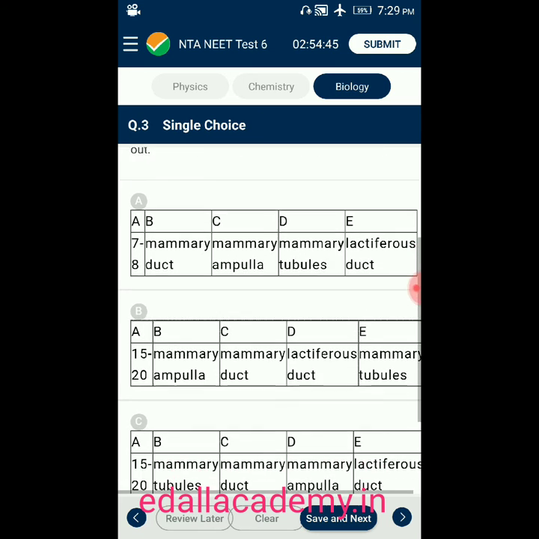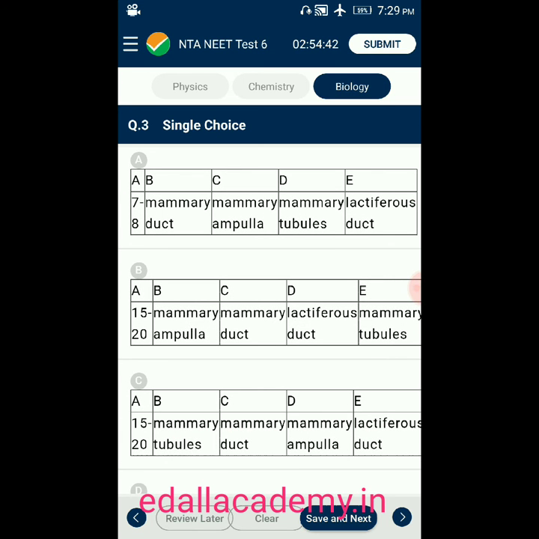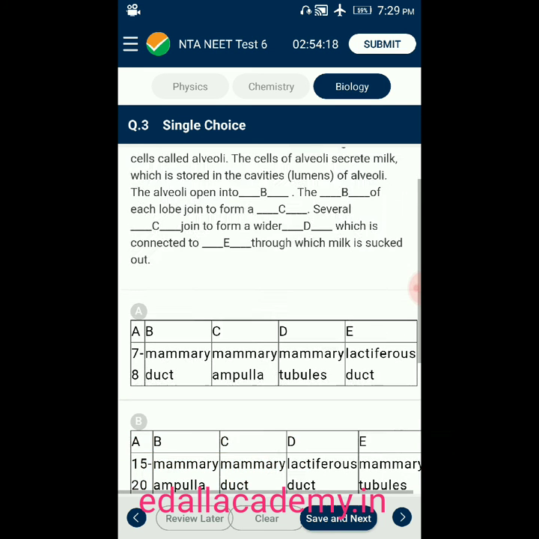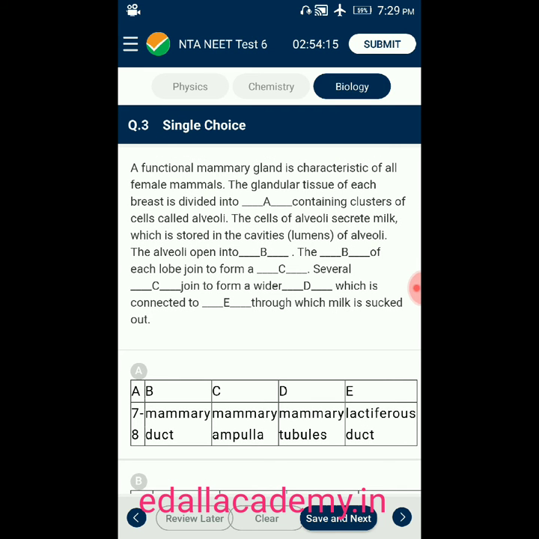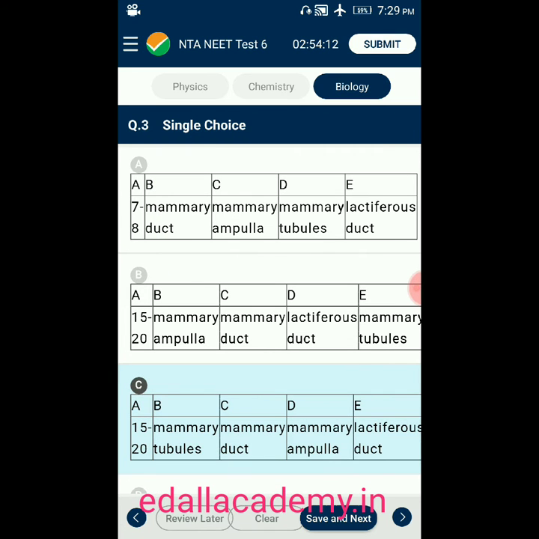For this, four options are given, option A, B, C and D. So the correct suitable option is C, that is 15 to 20, mammary tubules, mammary duct, mammary ampulla, lactiferous duct. So the given dashes are filled with the following answers. So the correct answer is option C.